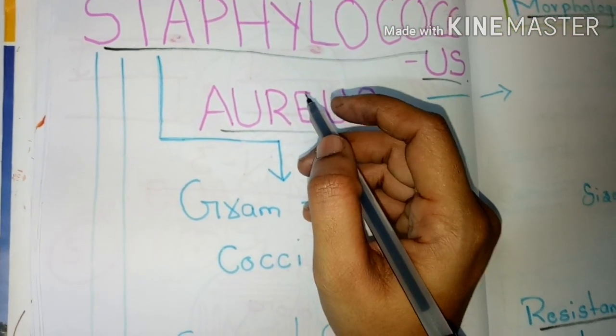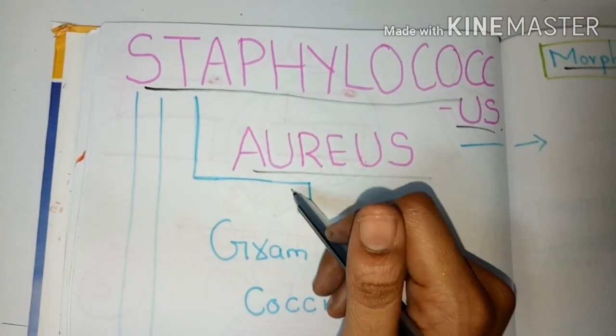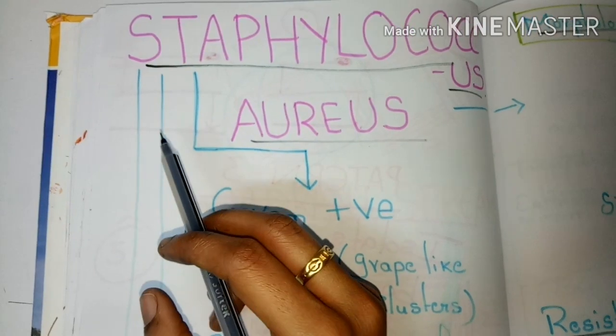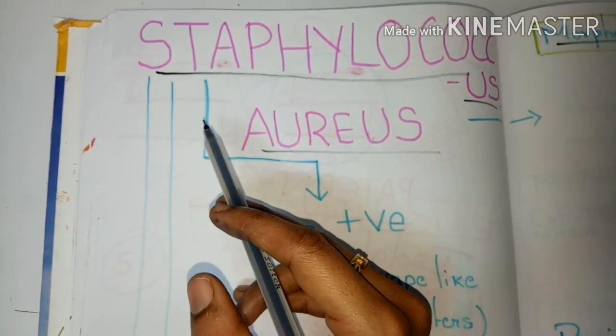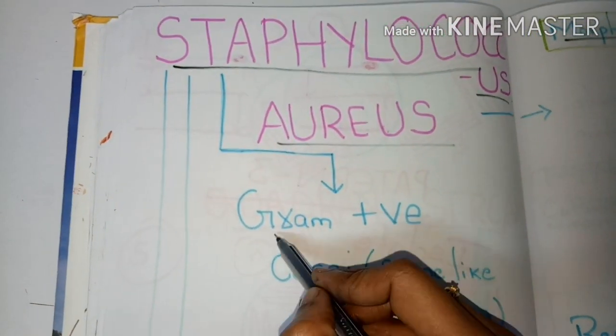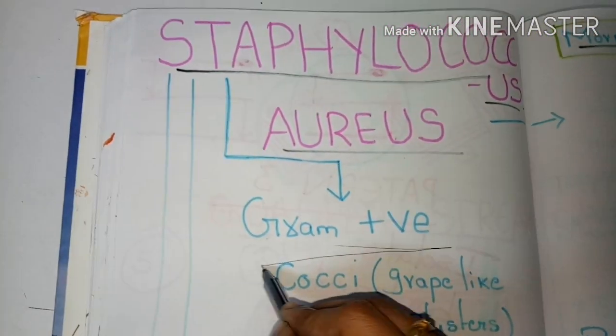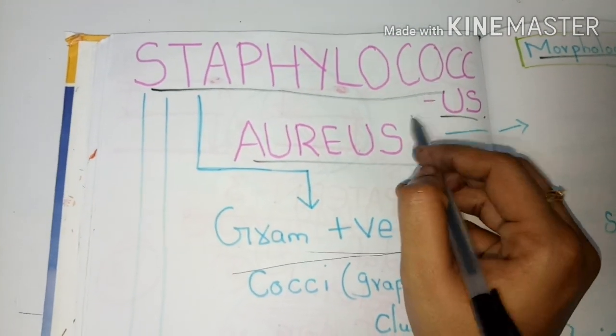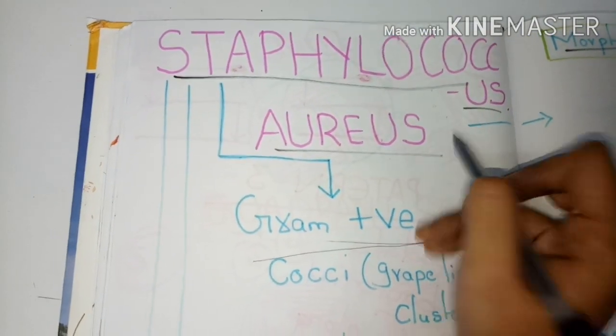Today our topic is about Staphylococcus aureus. Actually, Staphylococci is the genus. It contains different species of microorganisms. This Staphylococcus is a gram-positive bacteria. It is a cocci. In the name itself, we came to know that it is a cocci.